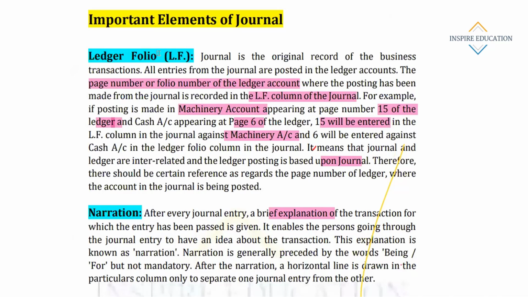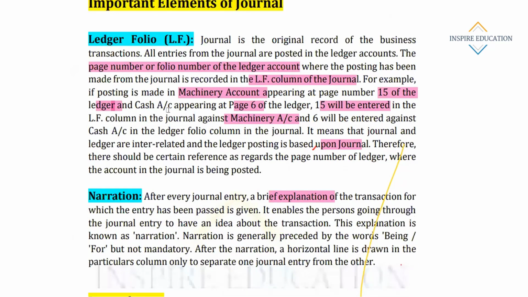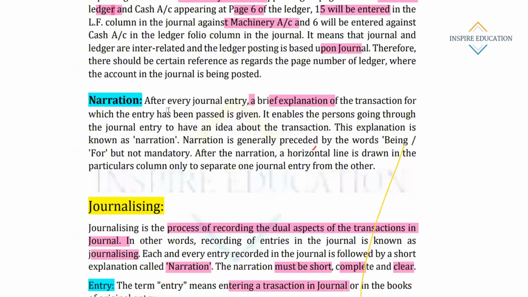Then ledger folio. LF means ledger folio. Ledger folio is nothing but just the page number or folio number of the ledger account, meaning the page number of the ledger in which the transaction is posted. Here it is described clearly. Narration is a brief explanation of the transaction for which the entry has been passed.